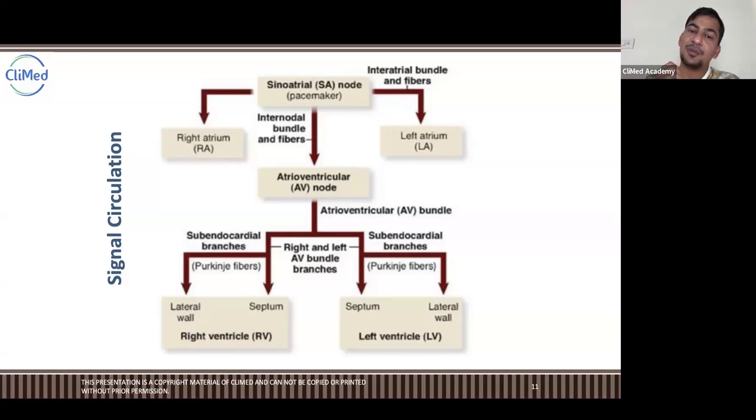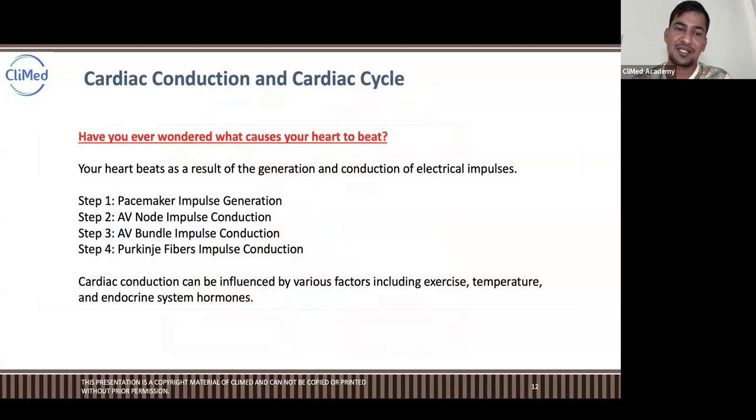So that is what usually works. In the other zones there are some difficult criteria that we'll discuss later, when we talk about arrhythmias. But this was the normal conduction system of the heart. So let's go further and understand.